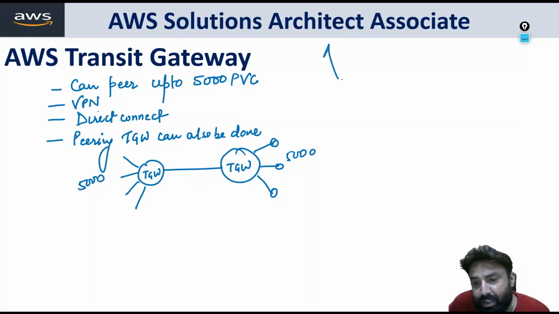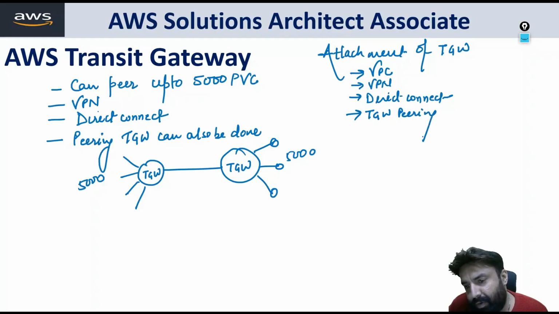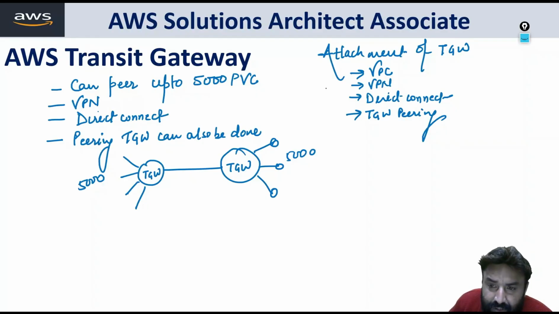So what are attachments? Very important. What are attachments of transit gateway? We can attach transit gateway to VPC, to VPN, to Direct Connect. You know what is Direct Connect, and also you can go with transit gateway peering. So this is a very important question: what are the different attachments of transit gateway? There are different attachments of transit gateway that you can make.